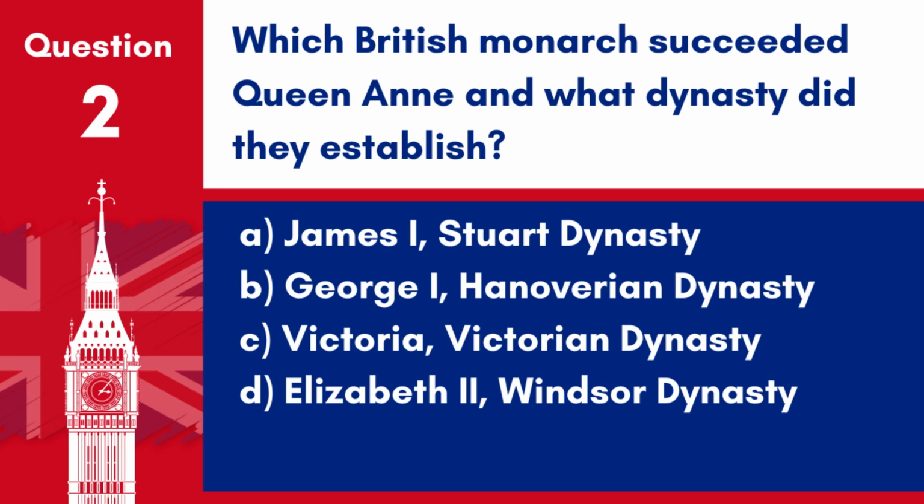Question 2. Which British monarch succeeded Queen Anne, and what dynasty did they establish? A. James I, Stuart dynasty. B. George I, Hanoverian dynasty. C. Victoria, Victorian dynasty. D. Elizabeth II, Windsor dynasty. Answer: B. George I, Hanoverian dynasty. George I succeeded Queen Anne and established a Hanoverian dynasty.